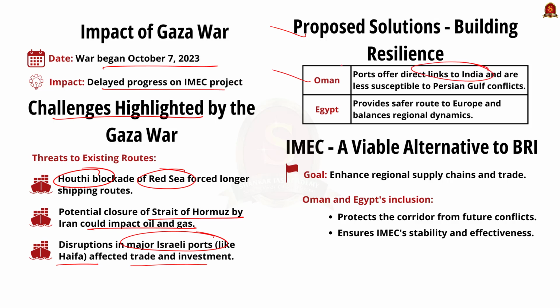See, the ports in Egypt can provide a safer road to Europe and balance regional politics and economics. And overall, the IMEC aims to enhance the regional supply chain and trade, serving as a strategic alternative to China's Belt and Road Initiative. Incorporating Oman and Egypt can protect the corridor from future conflicts, ensuring its stability and effectiveness. By addressing these points, IMEC can become a robust and reliable trade route, insulated from regional conflicts.